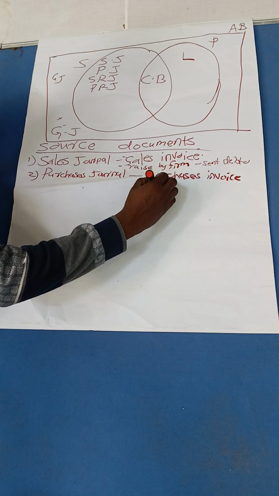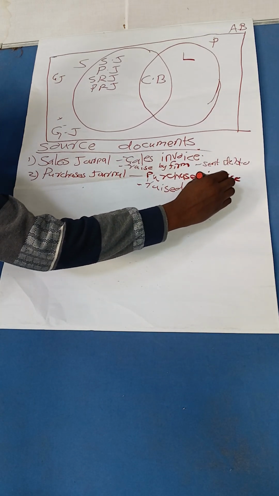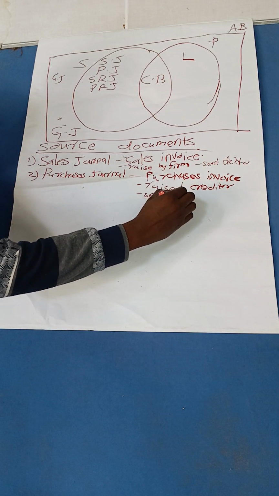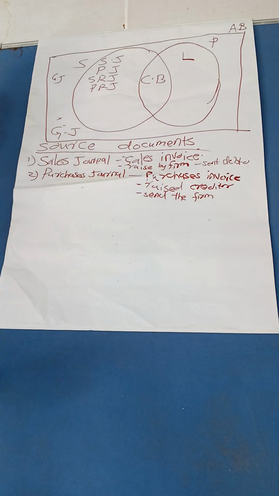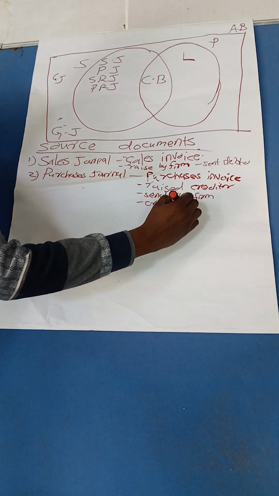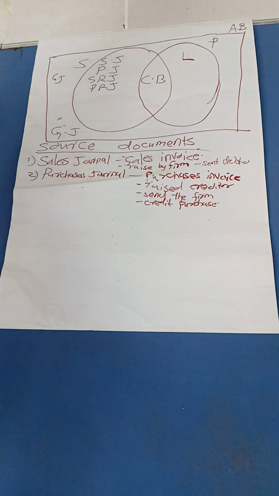So this is raised by the creditor and sent to the firm. It's raised by the creditor and sent to the firm that makes a credit purchase. Good. So it's a document raised by the creditor and sent to the firm that makes a credit purchase. Good. Let's go to the next book.